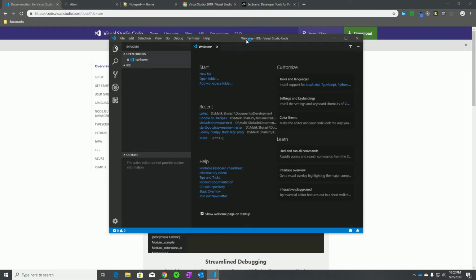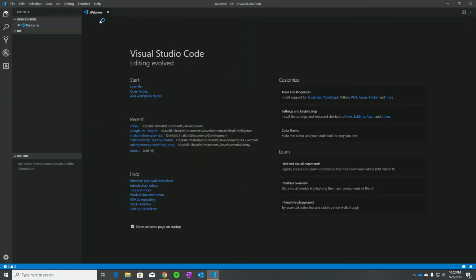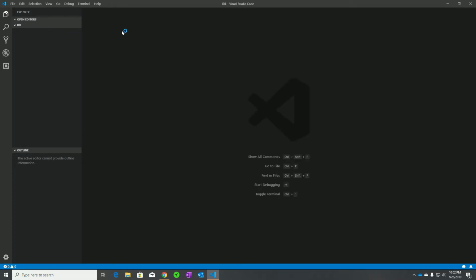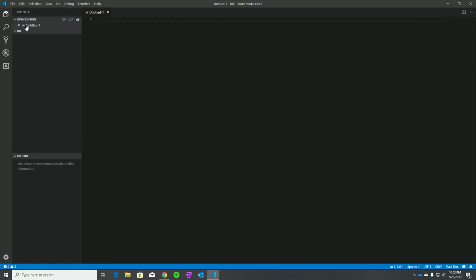So this is it. This is what it looks like. This is kind of a welcome page here, so you can X out of that if you want. This gives you a general layout of Visual Studio Code, but most IDEs look very similar. On the left side over here, you will have your list of files, basically. And then on the right side, where you might have a file open, it will show. So for instance, if I hit new file here, make that whatever, now I have code here that I can type and work out.